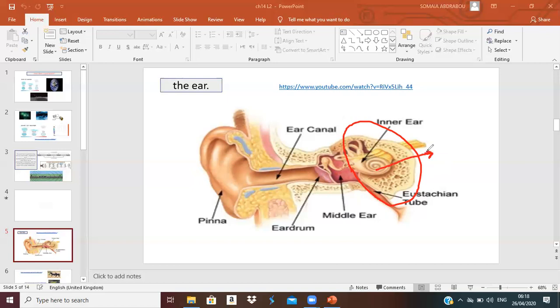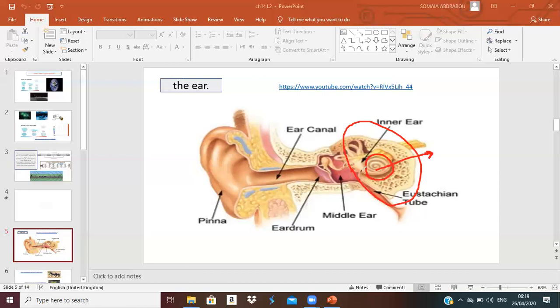Okay, it has a part shaped like a shell. This part of the shell is filled with water or liquid. This kind of shell, or part of a shell, is filled with liquid.